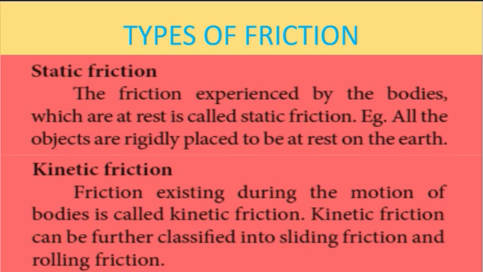Types of friction. Friction can be classified in two basic types: static friction and kinetic friction. Static friction. The friction experienced by the bodies which are at rest is called static friction. Example, all the objects are rigidly placed to be at rest on earth.